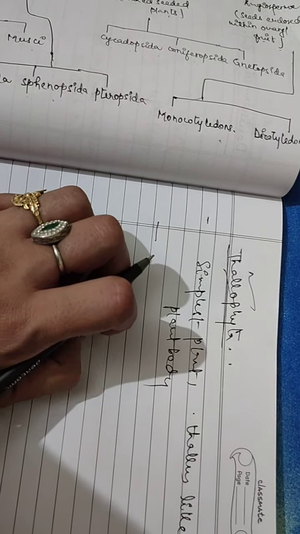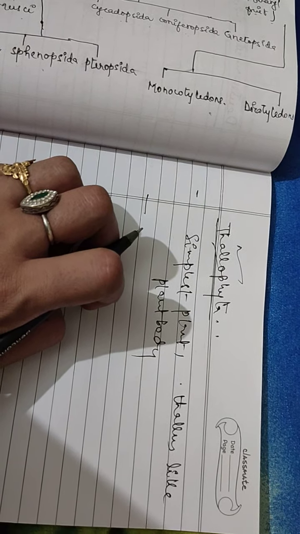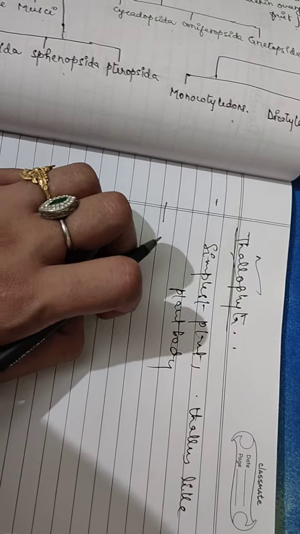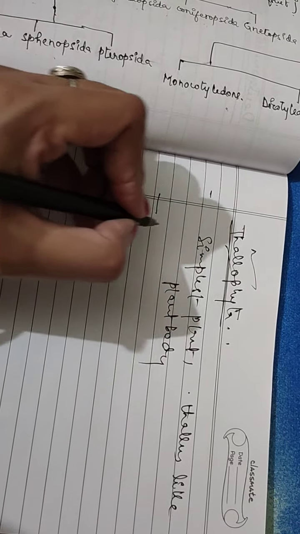It has a thallus like plant body, or you can say it possesses an undifferentiated thallus like plant body. Reproductive organs are single celled.